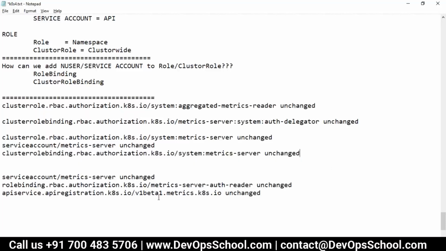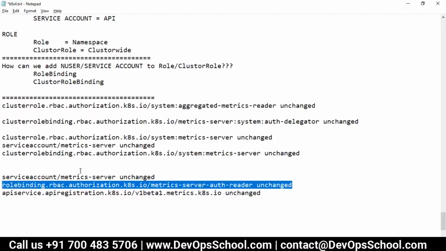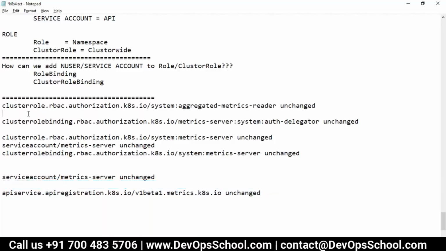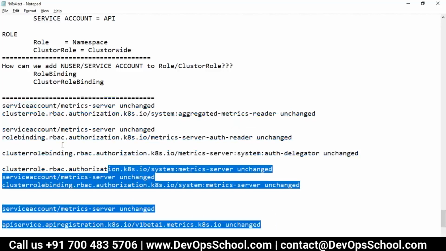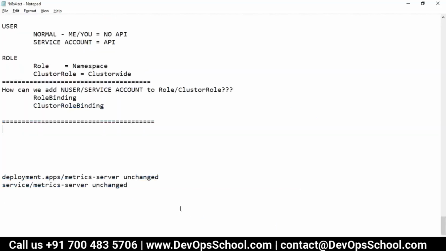They are also doing a role binding somewhere here. See what they are doing: they are adding this account to one role which is at the kube-system level, and then they are doing this one. So altogether this is what is happening.